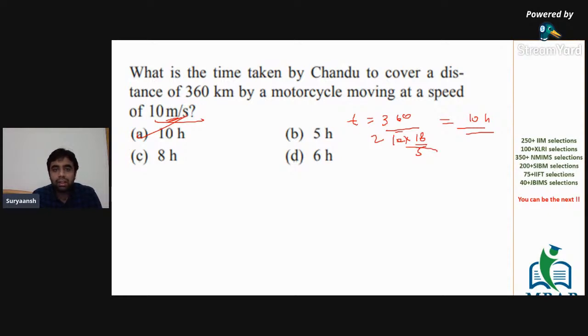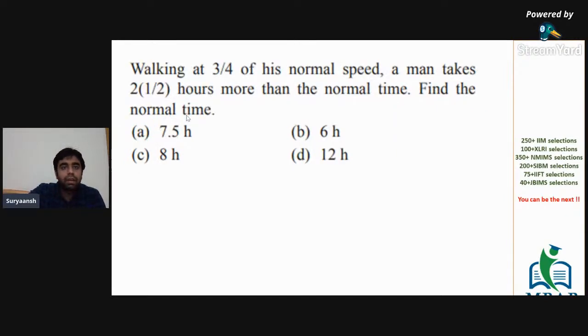Yeah, the distance in kilometers is given, the speed is given. Convert them into the same units and then solve. All right. Okay. I don't think there would be any questions in this one. This is a simple concept. Okay. Now next question.